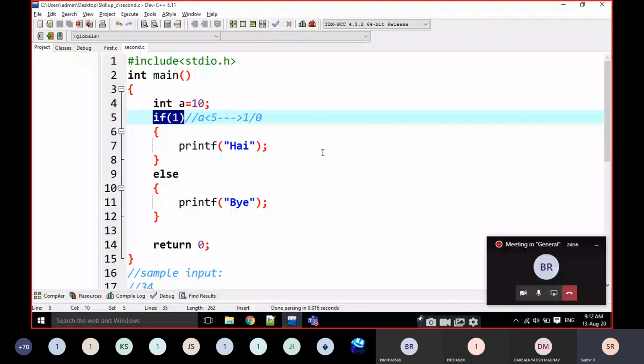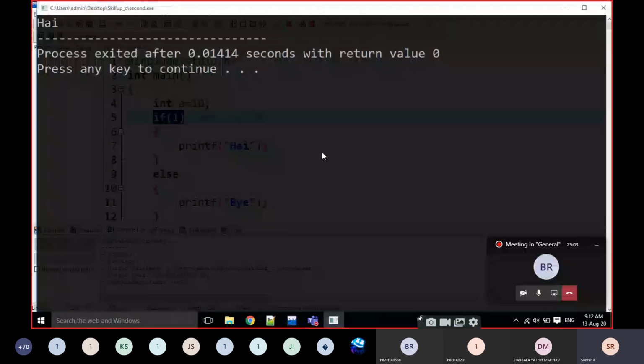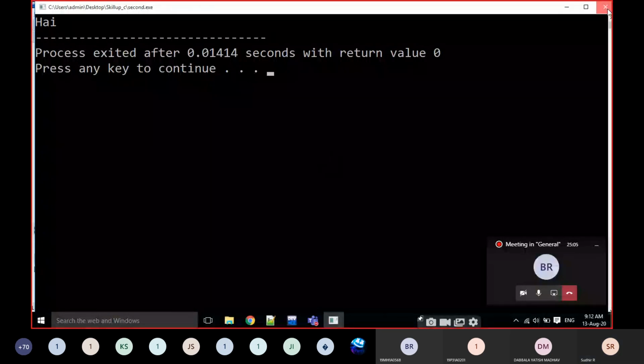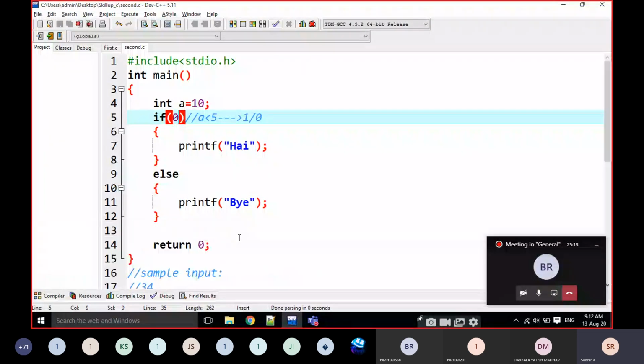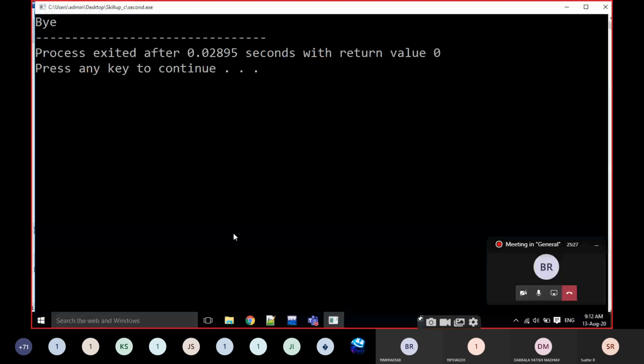Which statement is going to be executed? Students: Hi. No doubt about that, it is going to print hi only. Why? Because it is going to be true. If of true means the if block is going to be executed. For example, I am going to replace it with if of 0. If of 0 means if false. If false means the else block is going to be executed. Okay?